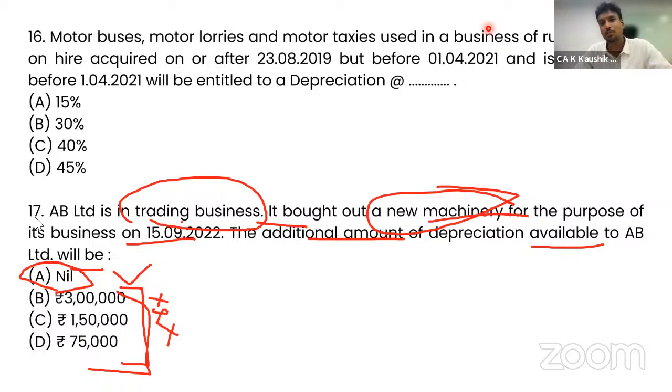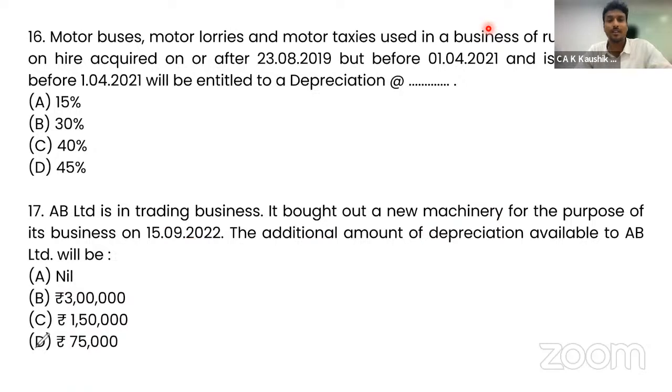Even if you don't remember the provision, you can reasonably, logically, by applying common sense, get the answer for the 17th question.